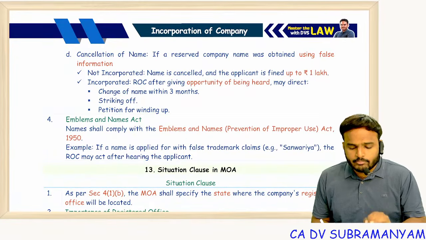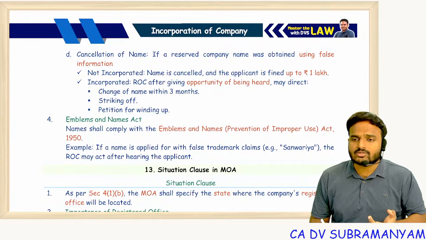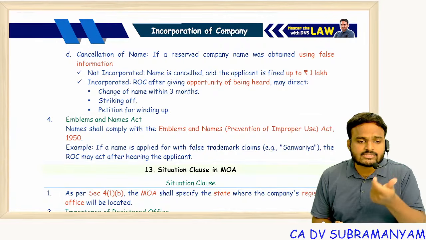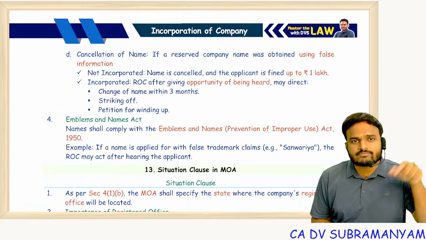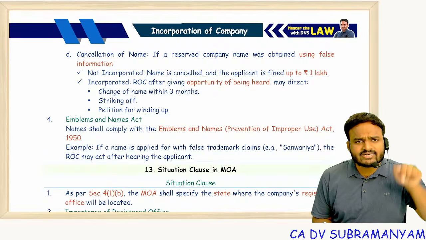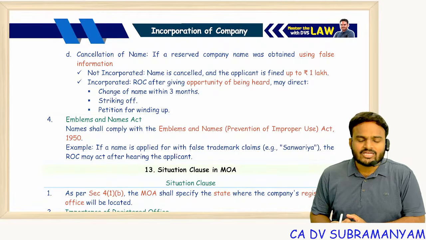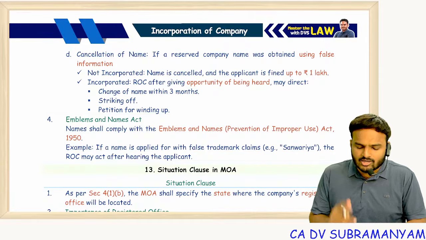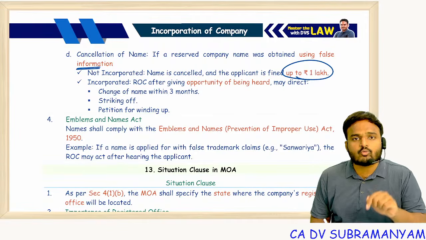Next, cancellation of a name. If you incorporate a company, if you reserve the name by furnishing false information, like my name contains a word which is similar to the name of a registered trademark. Now I should get NOC from the registered trademark owner. I didn't get it. I forged his signature. So doing this, I reserved my name. If ROC comes to know about this matter, ROC will cancel my name, and it may impose penalty on me up to 1 lakh rupees.